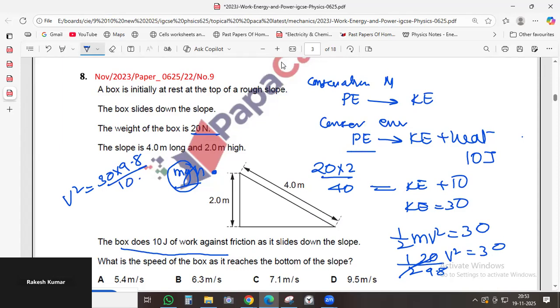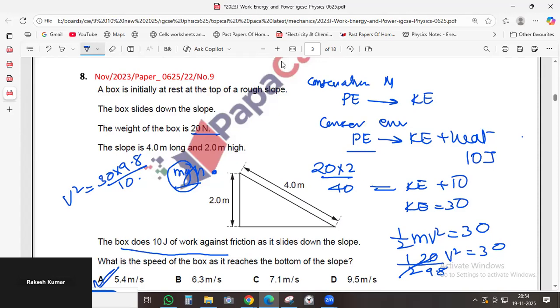Now how much is that? 30 into 9.8 divided by 10. That's about 29, and the square root of that is 5.4. Yeah, so the answer was A.